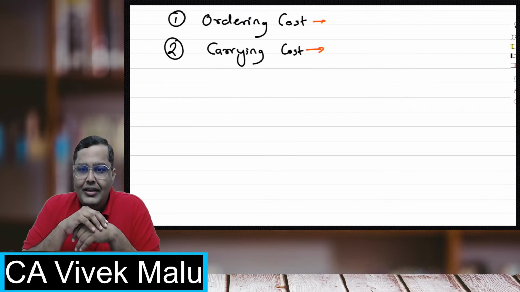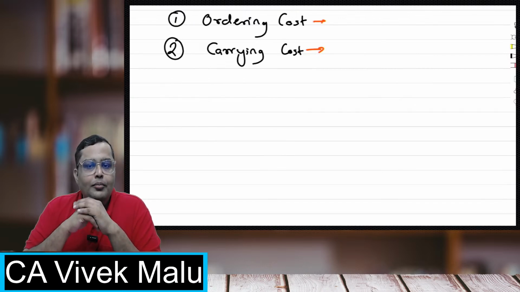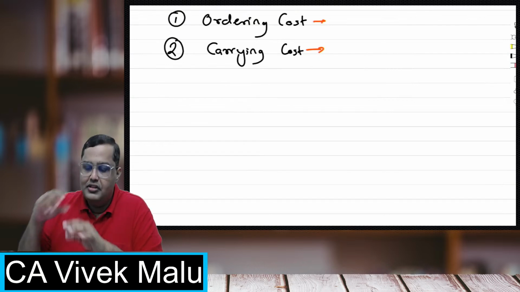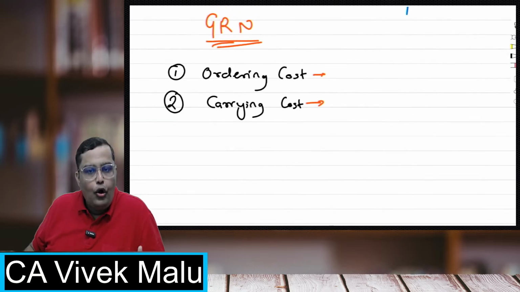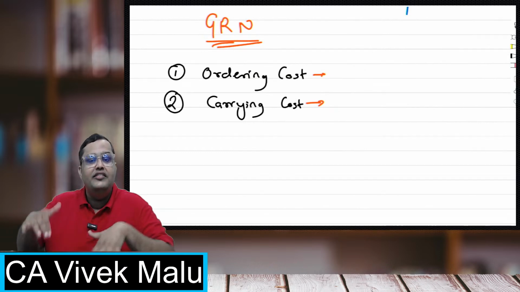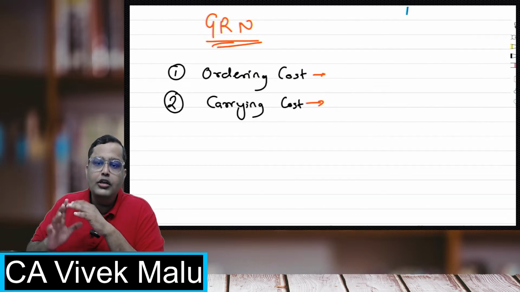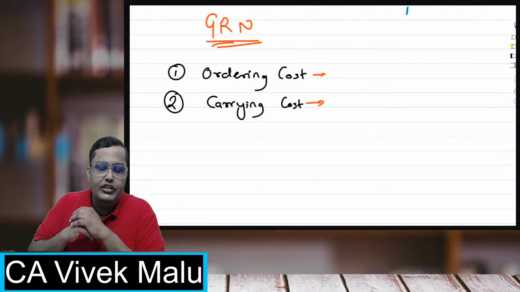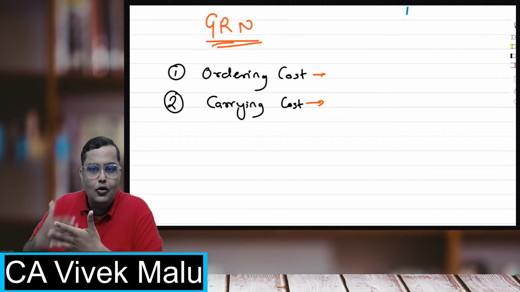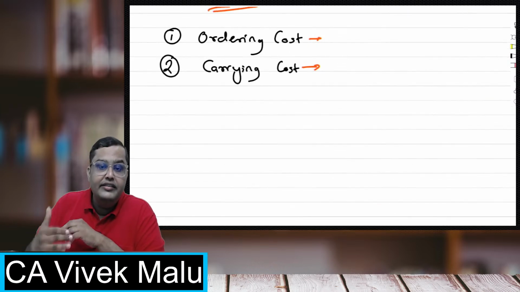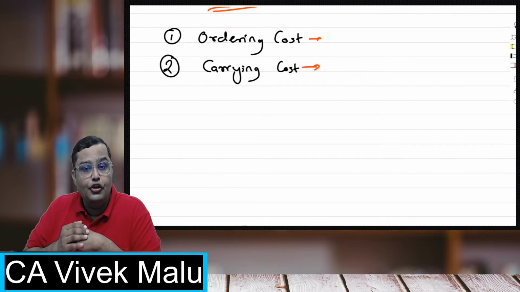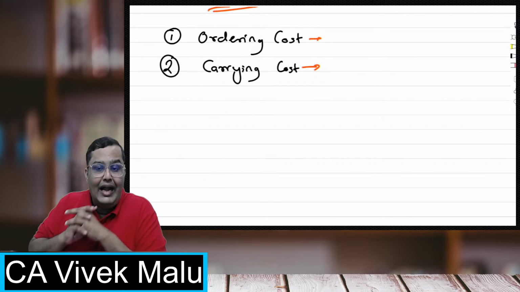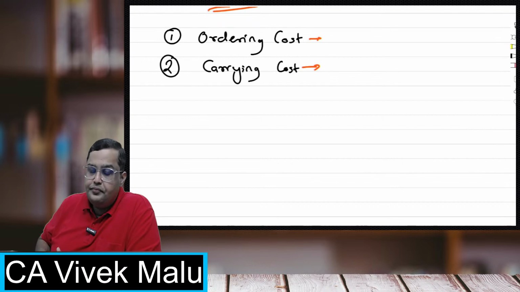Now, you must have known that interest cost normally does not form part of costing, but this is where we are not recording that cost. We are taking a decision based on that cost. So we are not concerned about recording this cost in the books. We are concerned more about the decision whether we have to purchase that much quantity or not. For that purpose, interest is relevant over here.